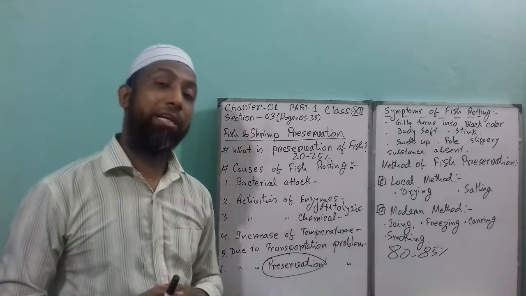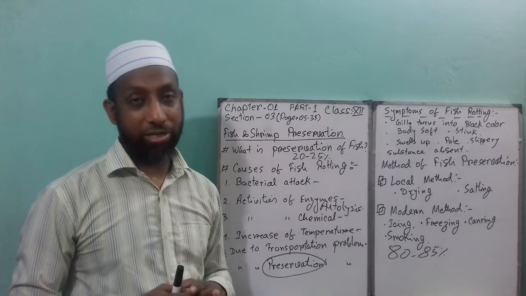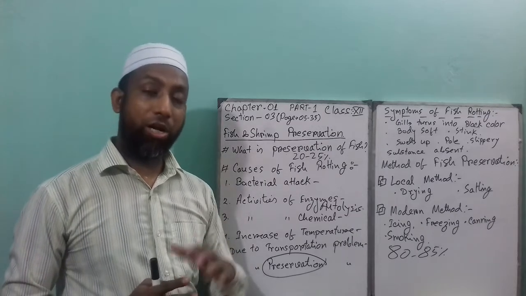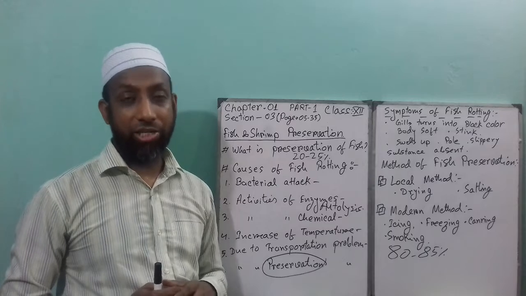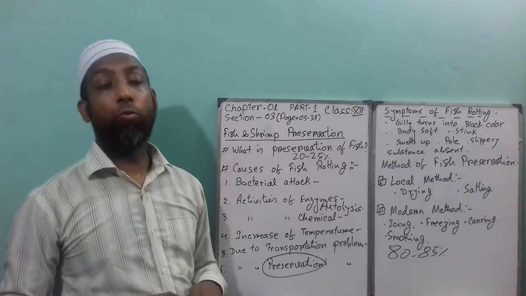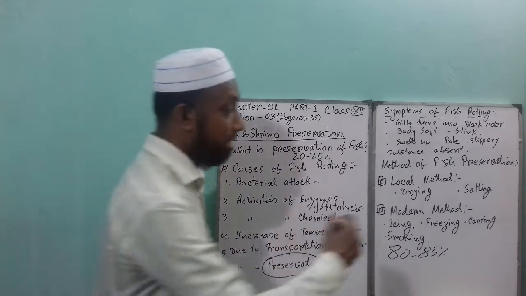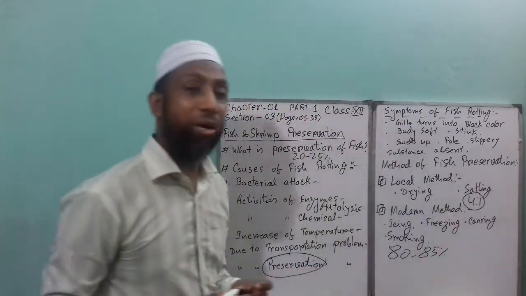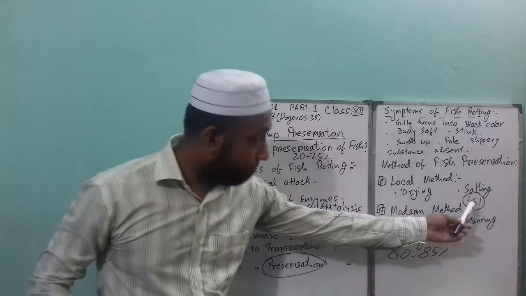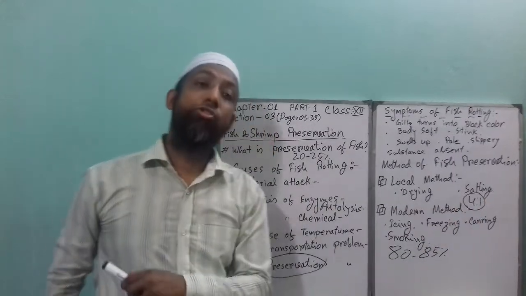And remember that you have to use 25% salt on the fish. That means the ratio of fish quantity to salt is 4:1. 4 kg fish, 1 kg salt.